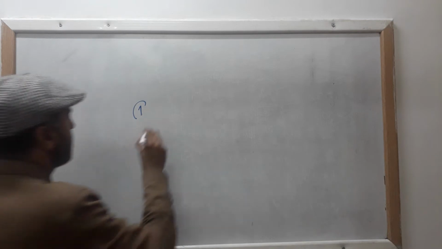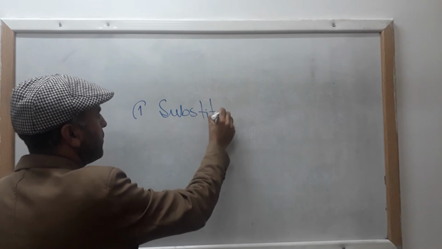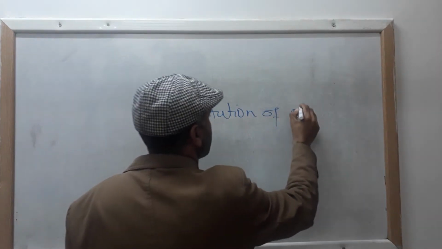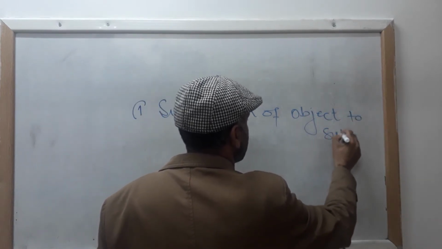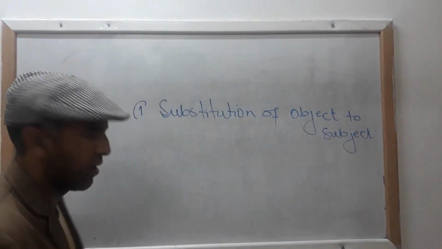Number one, substitution of object to subject. Object to subject. I shall be explaining one by one.